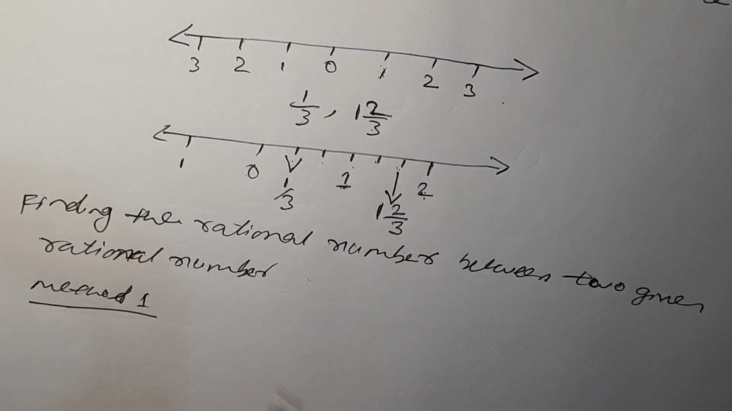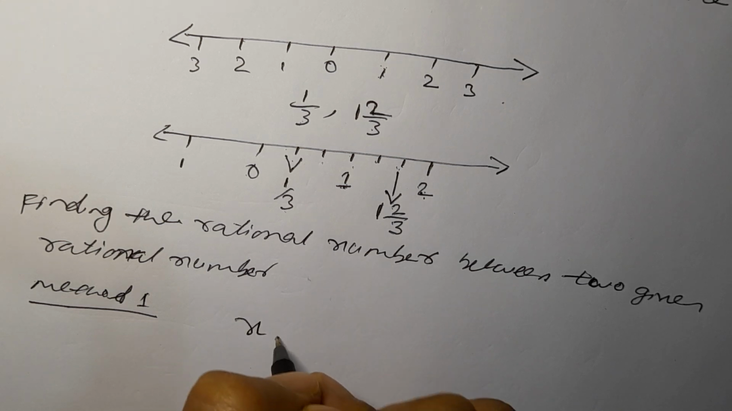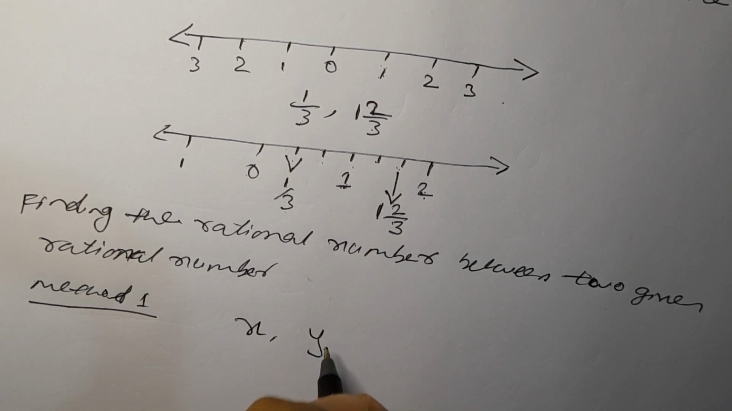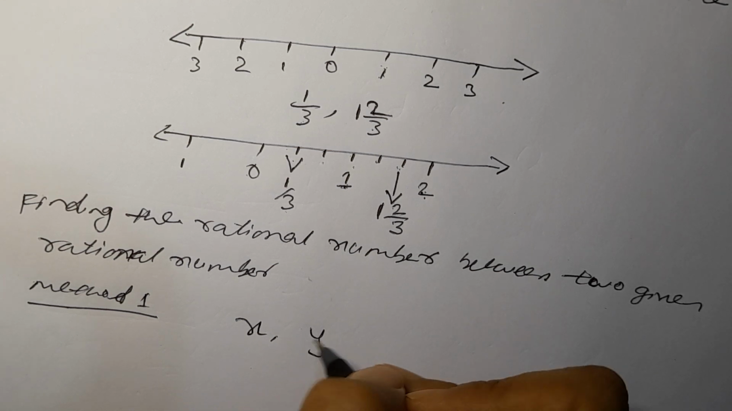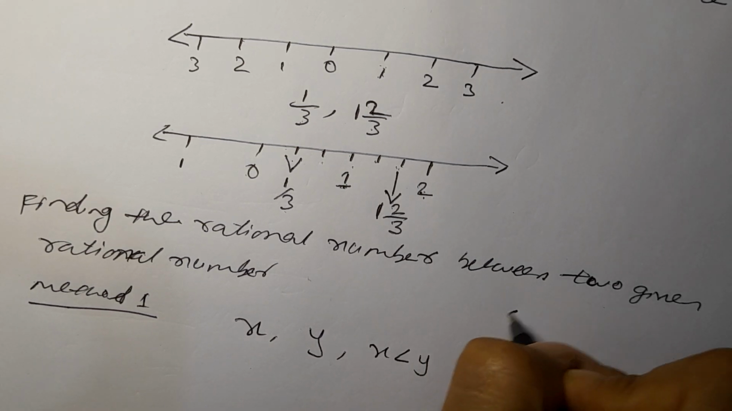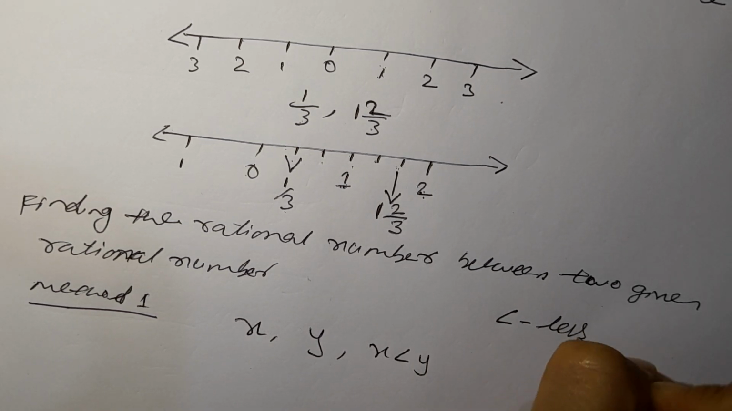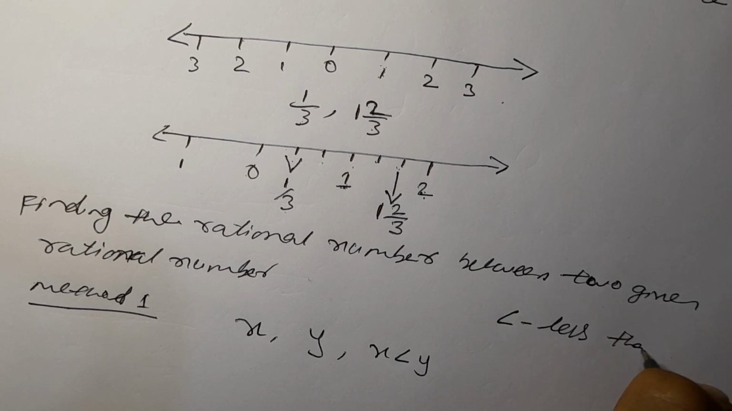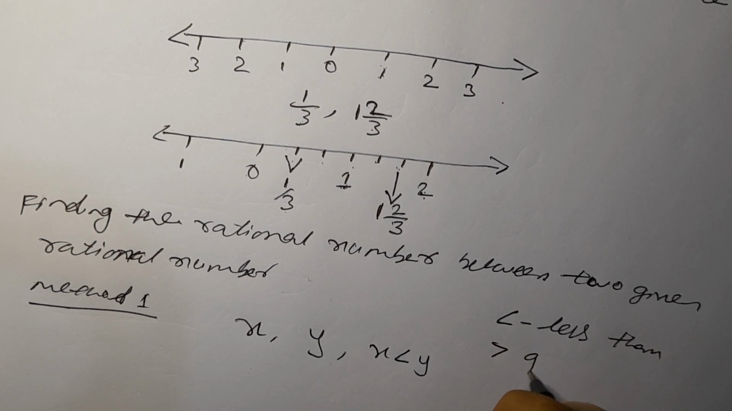There will be totally 3 methods. x and y will be given, 2 rational numbers will be given. If 2 rational numbers are given, x is less than y. Whenever x is less than y, this is the less than symbol, and this is greater than.